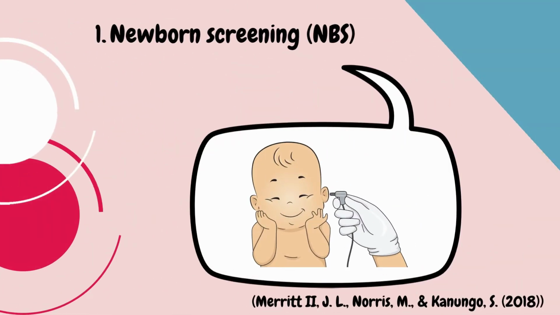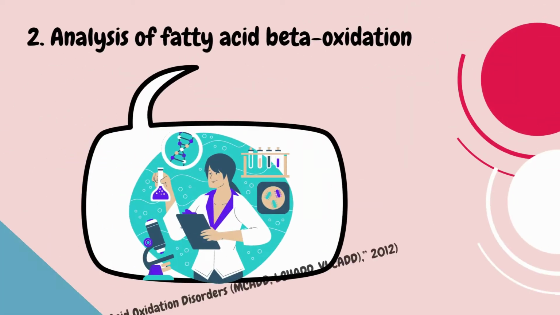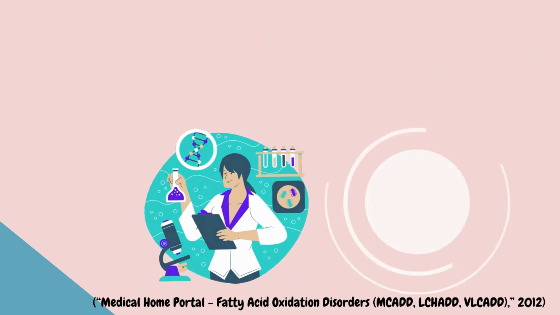Firstly, newborn screening (NBS). It is performed by using tandem mass spectrometry. Individuals with positive NBS are seen at metabolic centers for further testing before confirmation of a diagnosis. Second, analysis of fatty acid beta-oxidation. It is used in checking for remnants of the fatty acid breakdown process in cultured cells or enzyme activity in cells of the blood, liver, heart, or muscle to confirm the diagnosis.